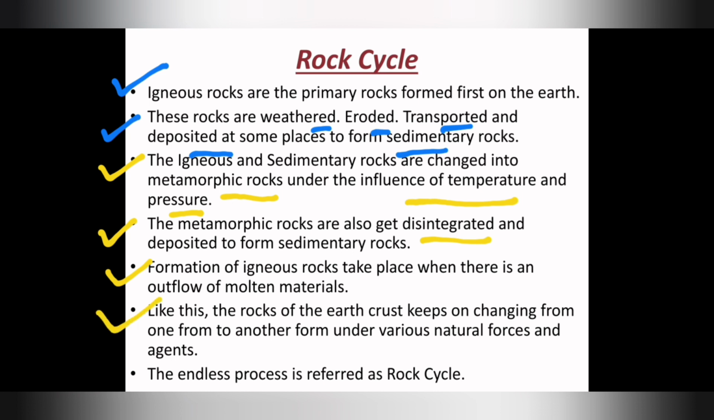Next point: like this, the rocks of the earth's crust keep on changing from one form to another form under various natural forces and agents. So each rock on the crust keeps changing from one form to another form under the influence of various natural forces or agents. This endless process is referred to as what? Rock cycle. Okay.